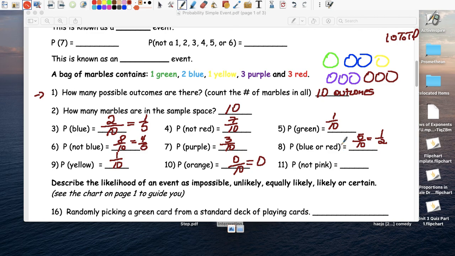Not pink. No pinks. So no pink is green, blue, yellow, purple, and red. So it's 10 out of 10, which is the same thing as 1.